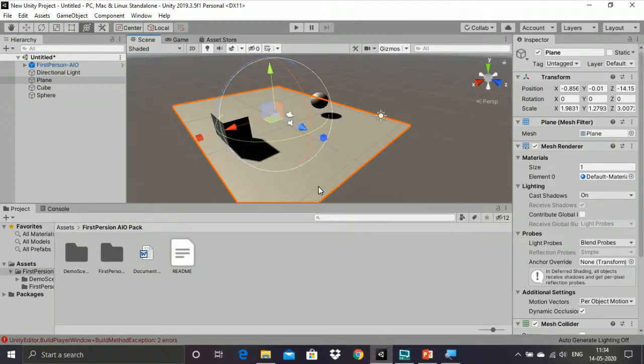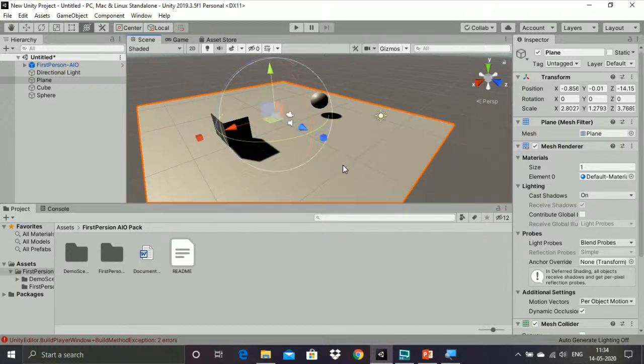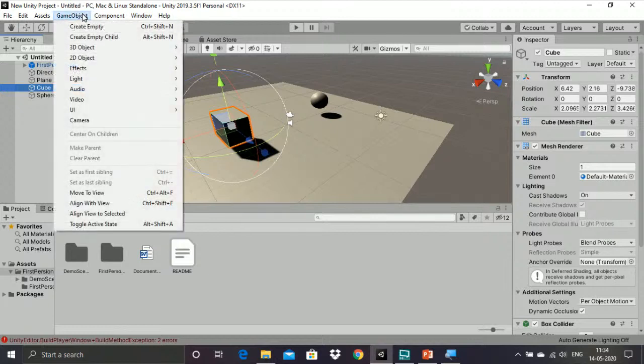You just drag it according to the size which you need. Okay, then similarly we can add the object, nothing but the cube.